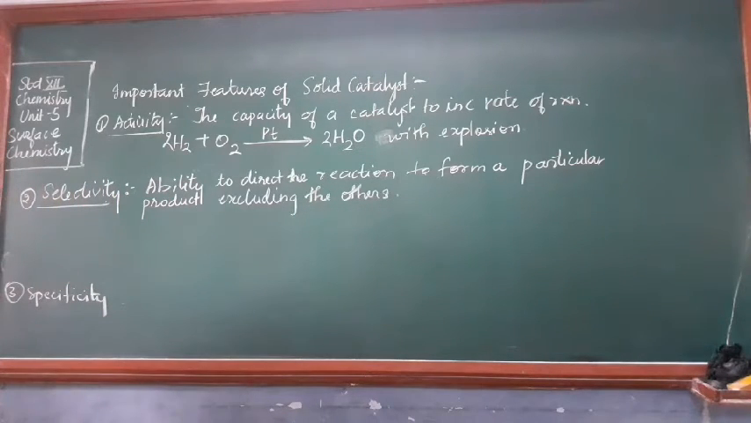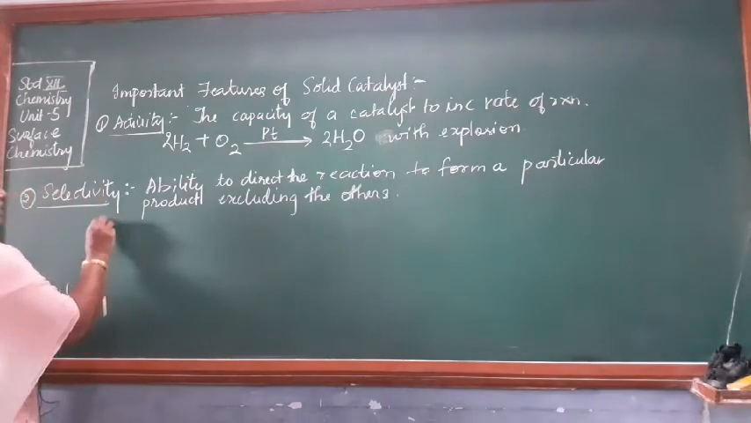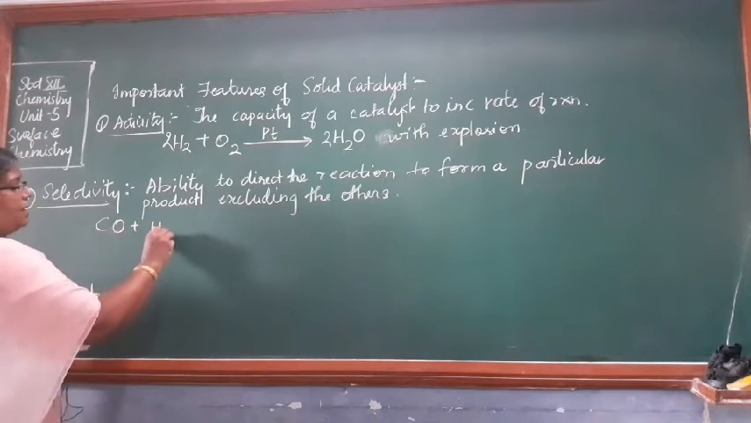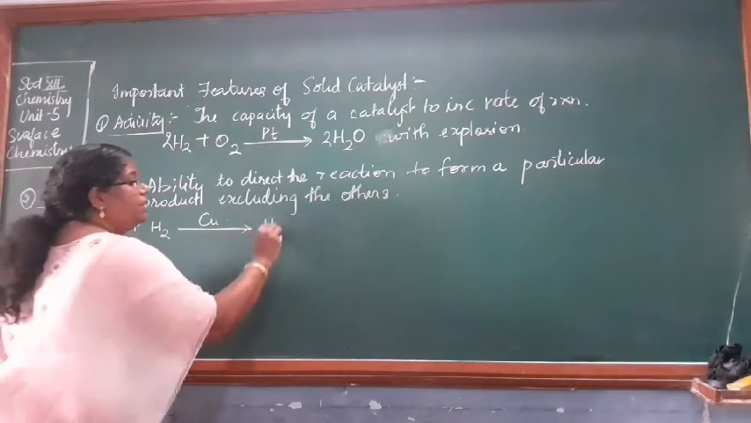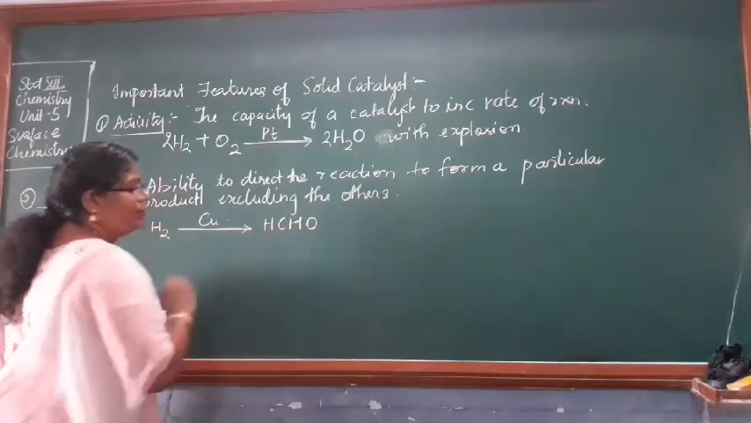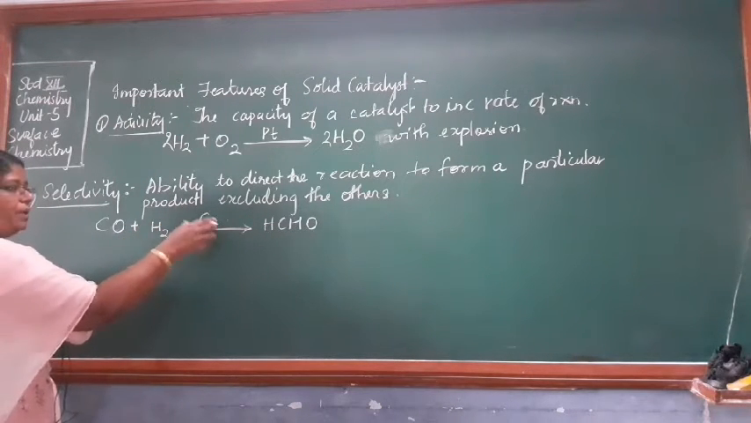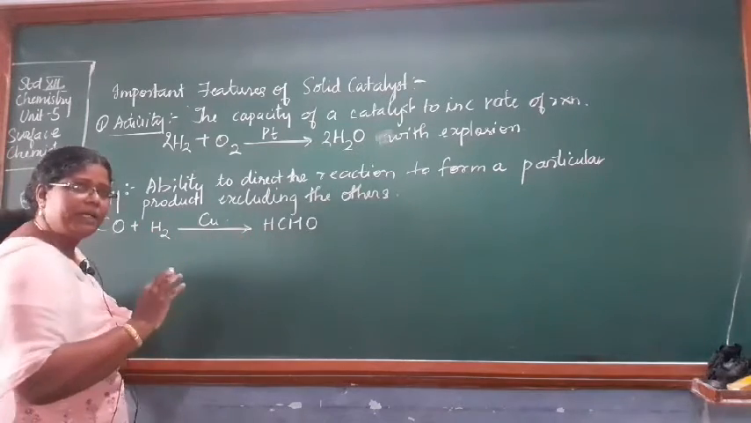Okay, you are forming a particular product, excluding the others. Other products are not formed. Only the selective product is being formed. Say for example, carbon monoxide plus H2 in presence of Cu will give HCHO. So it is selective. This copper will be able to catalyze CO plus H2, giving formaldehyde.